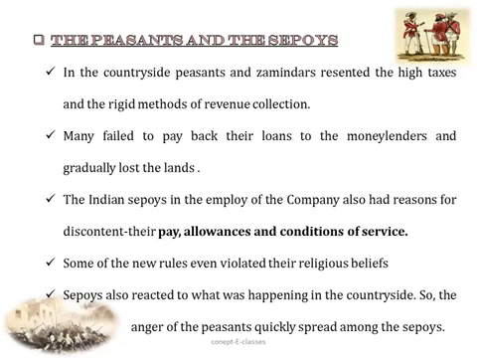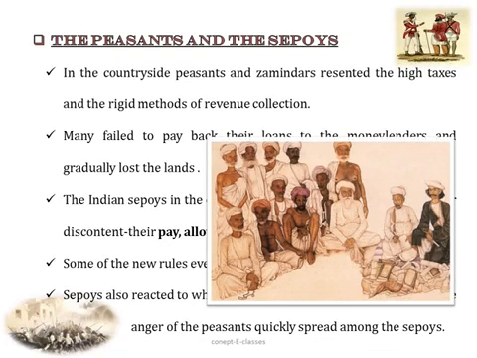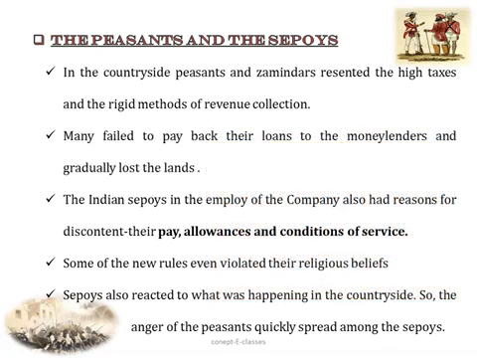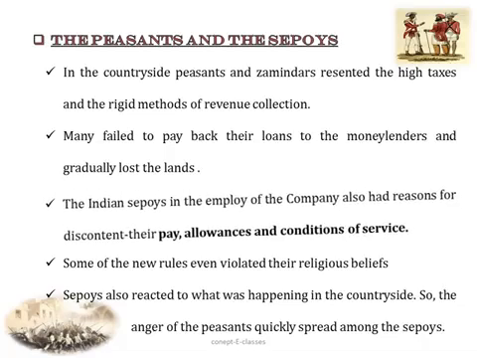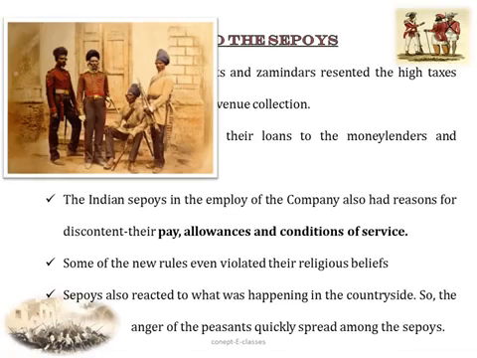So now let's see how the peasants and sepoys were affected by these policies. Now in the countryside, the peasants and zamindars hated these rigid methods of revenue collection. Many even failed to pay back their loans to the moneylenders, and they gradually lost their land which they had tilled for generations. The Indian sepoys in the employ of the company also had reasons for discontent. Their pay, their allowances and the conditions of service were the reason why they were unhappy. And some of the new rules violated their religious sensibilities and beliefs.